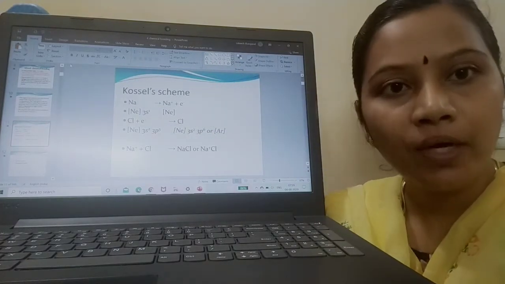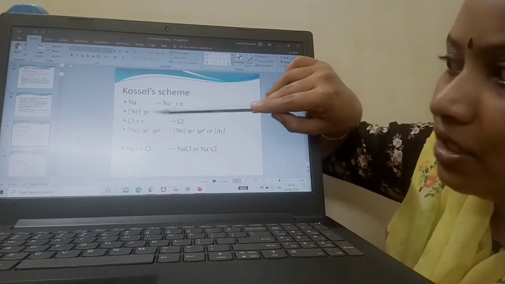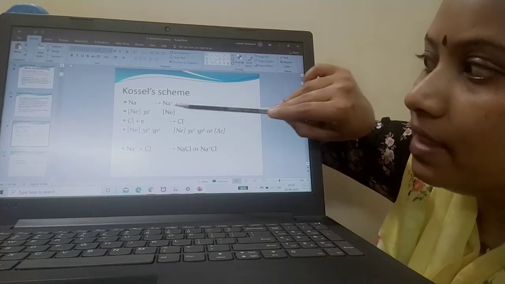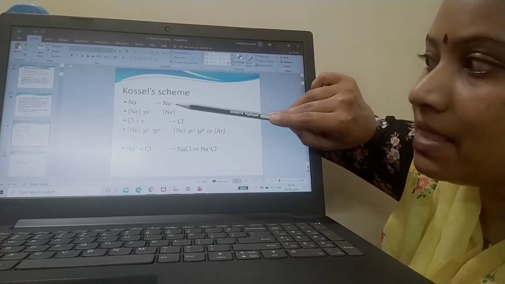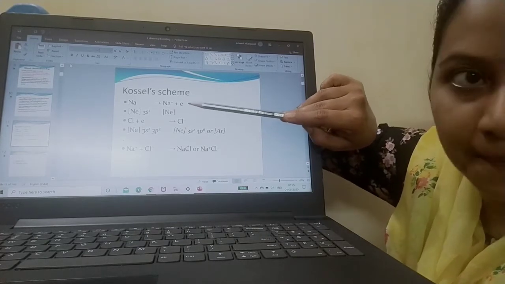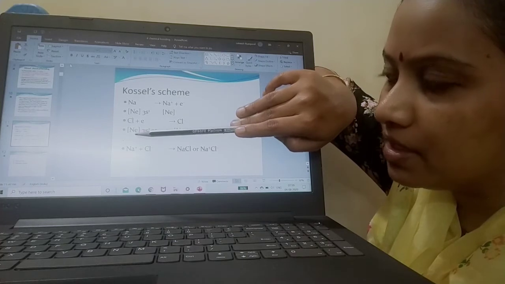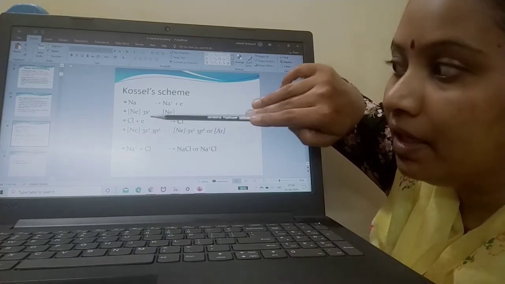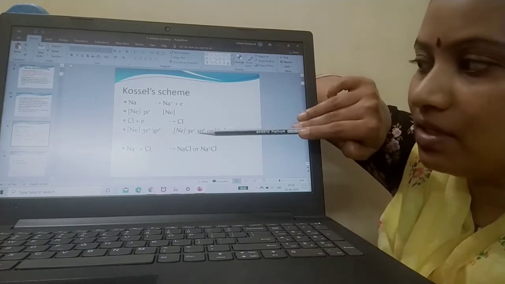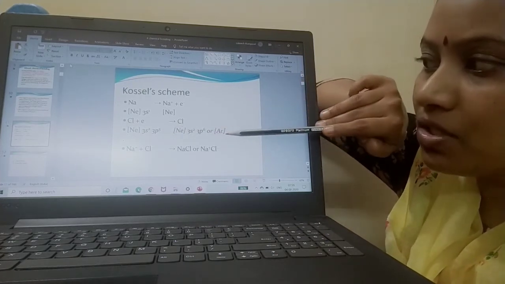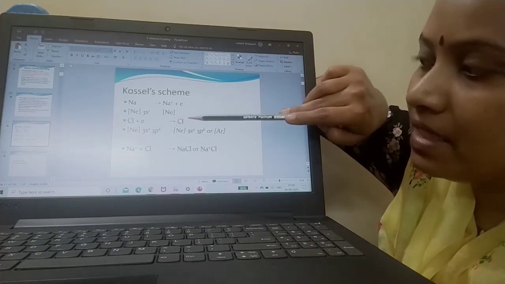Now sodium is going to lose one of the electrons, so it becomes neon's configuration. This one electron is removed, so sodium becomes Na plus and an electron minus. Clear? Now what happens to chlorine? This is chlorine's configuration, neon 3s2 3p5. When it has gained an electron, this 3p5 will become 3p6. The entire configuration can be written as argon's configuration. So Cl plus e minus gives Cl minus.